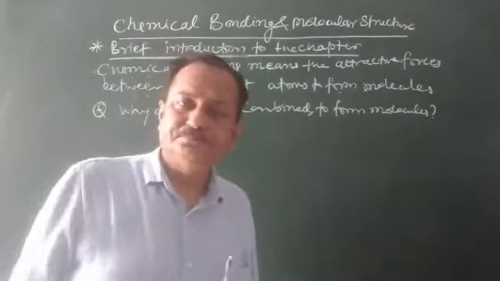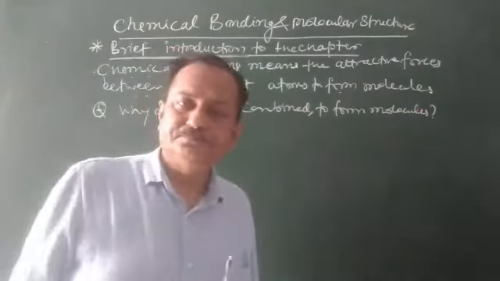Because molecules are formed by the participation of valence shell electrons, or simply valence electrons, in the atoms.